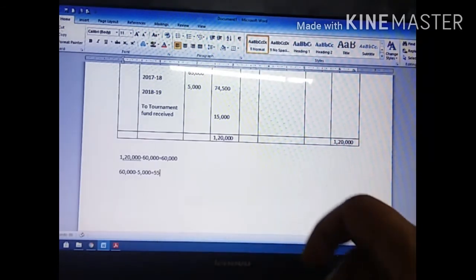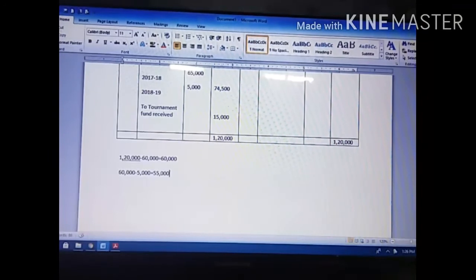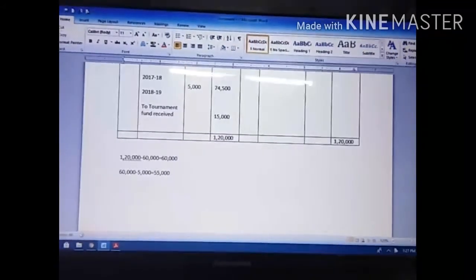So 55,000 is the closing bank balance. If you add the debit side and credit side separately, I will get 1,20,000 on the debit side and 60,000 on the credit side. If I subtract 1,20,000 minus 60,000, I get 60,000. In this 60,000, they have already given the closing cash balance, so 60,000 includes the cash balance. If you minus the cash closing balance, then you will get the bank closing balance. Once again, I will just repeat that.